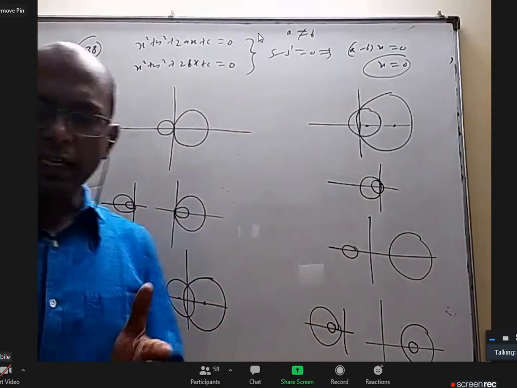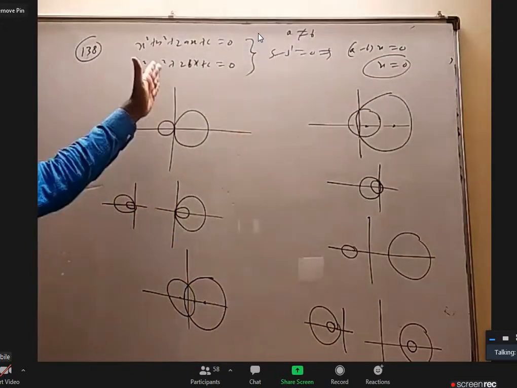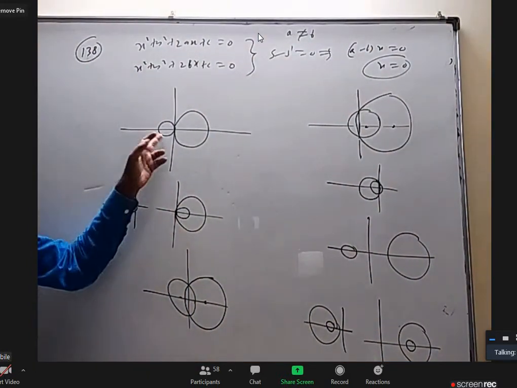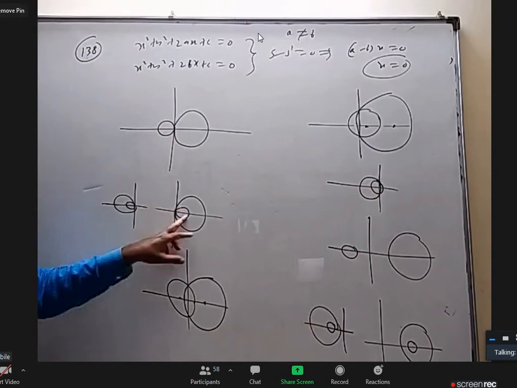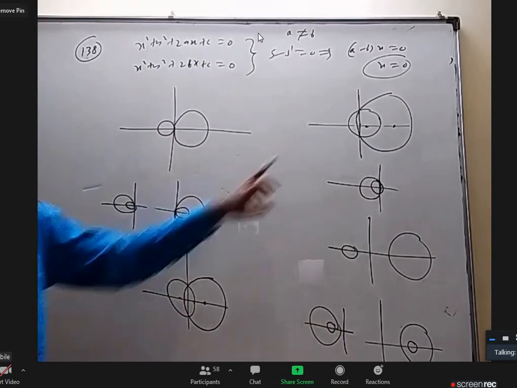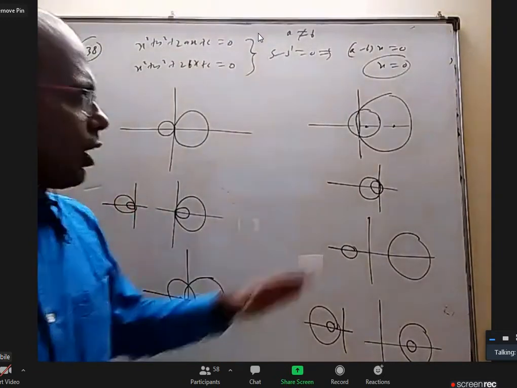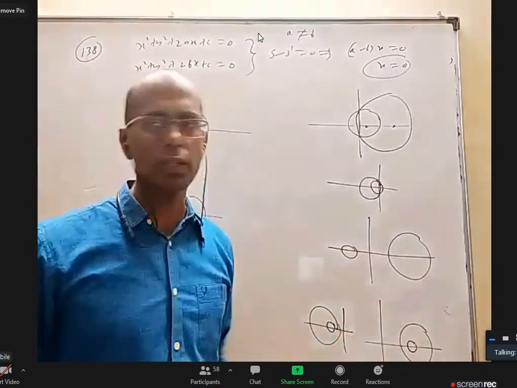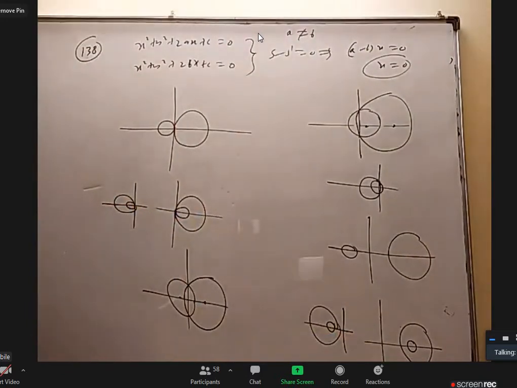If they have the y-axis as radical axis, that y-axis may be a common tangent, either external, that is direct common tangent, or transverse common tangent, or they can have the common chord as y-axis, or they can be completely separate and the radical axis may be like this, or one is inside the other. Okay, so these are the cases.